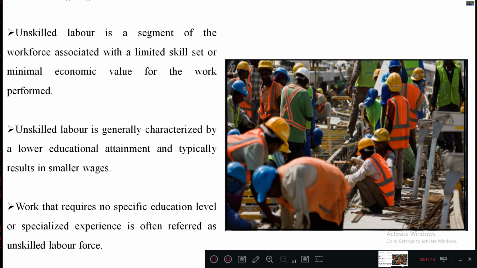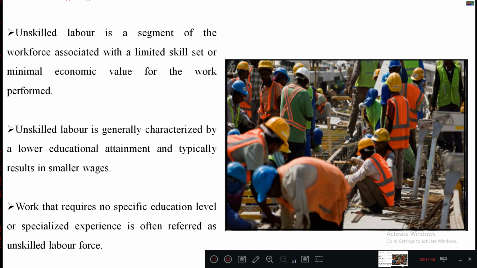For example, shifting bricks from one place to another, placing water for various concrete structures, and shifting materials from the storage area to the required location. In all these aspects we can use unskilled labors in the construction industry.